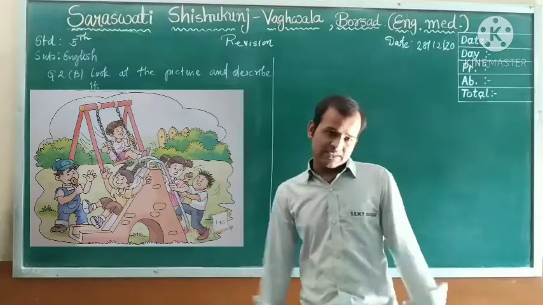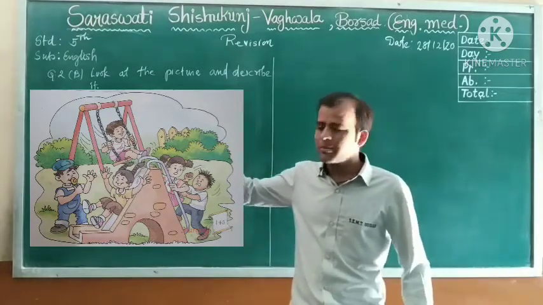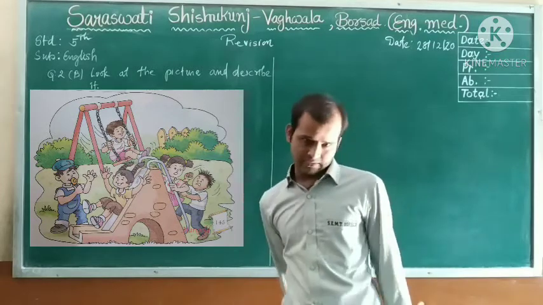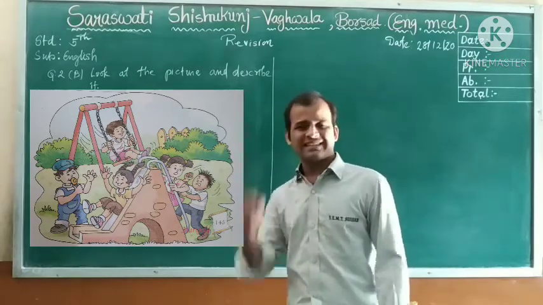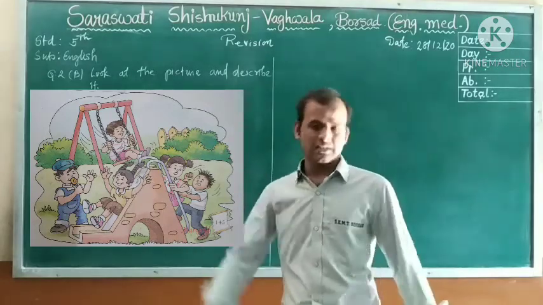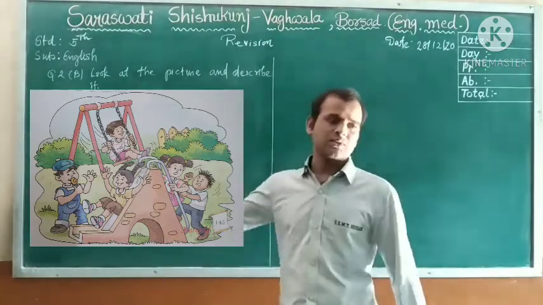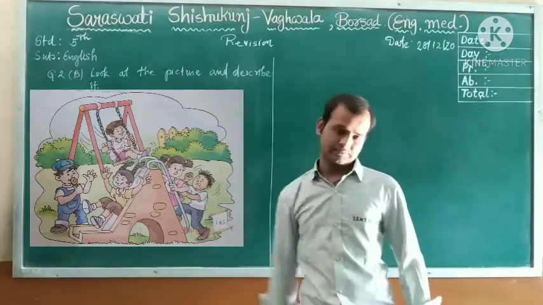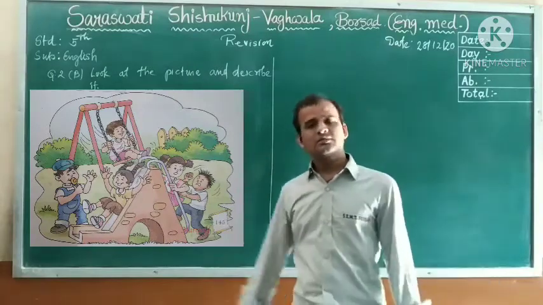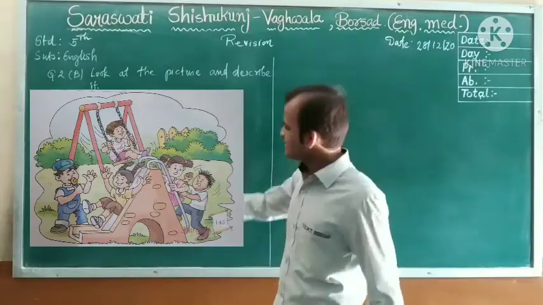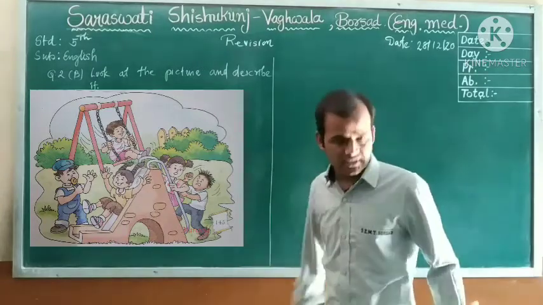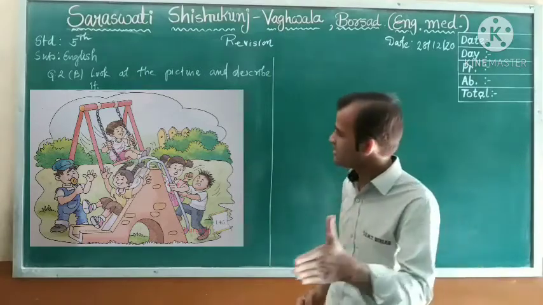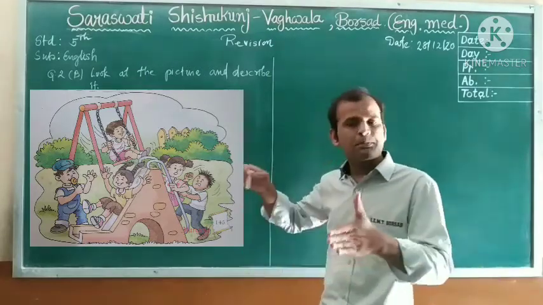Next, if you see, dear students, one girl is climbing of the slide, and one boy is kicking the girl who is trying to climb the slide, and one girl is sitting at the end of the slide. So dear students, this is called picture description. But how to write? Let's see, my dear students. I am going to write the description of this picture.